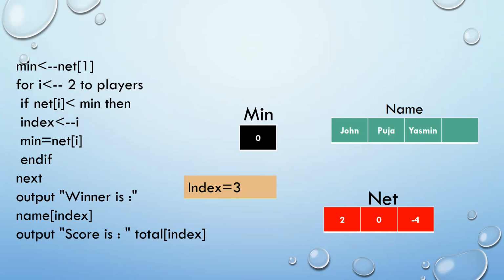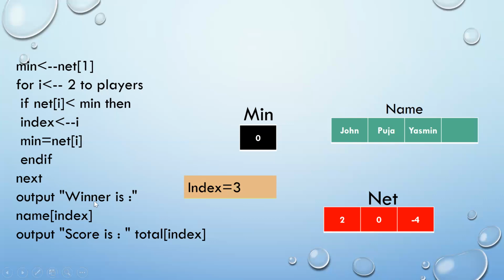That means at the third position, it has been able to identify the least value. Now, since there are only 3 players, the loop will ultimately stop. And after this looping event, I have come to a conclusion that index position 3 is the place where the winner is stationed. So it will go to the output.